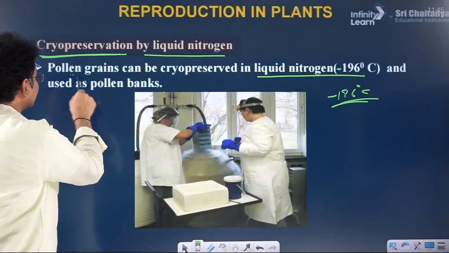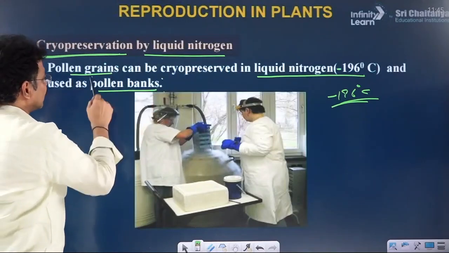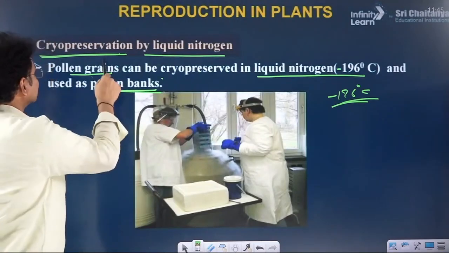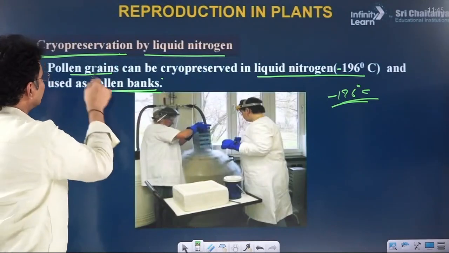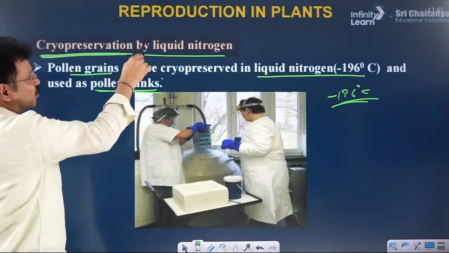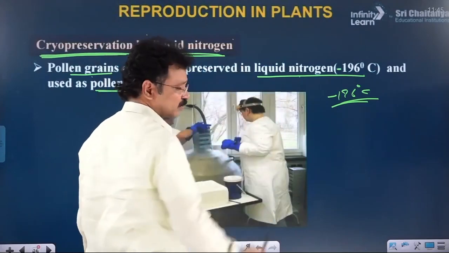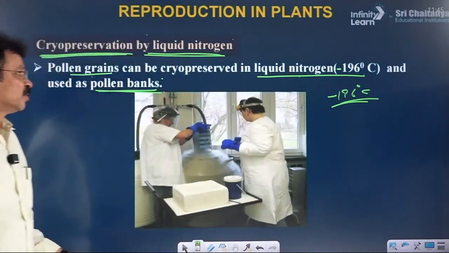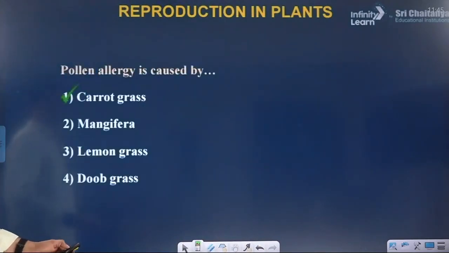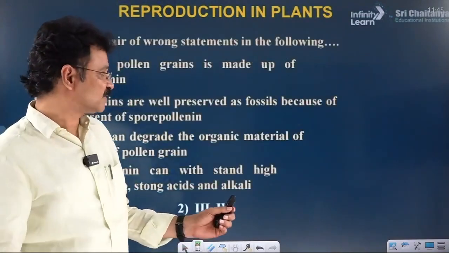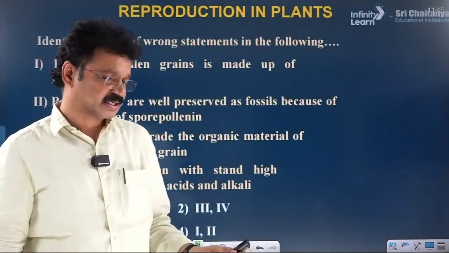Utilization of liquid nitrogen for the preservation of biological material is known as cryopreservation. Such pollen storing areas are also called pollen banks. The method of preservation of pollen in the pollen bank is called cryopreservation. What kind of chemical substance is used in this cryopreservation? Liquid nitrogen, which gives rise to minus 190 degrees centigrade. Thank you, students. I will explain the second part of sexual reproduction in the next class.